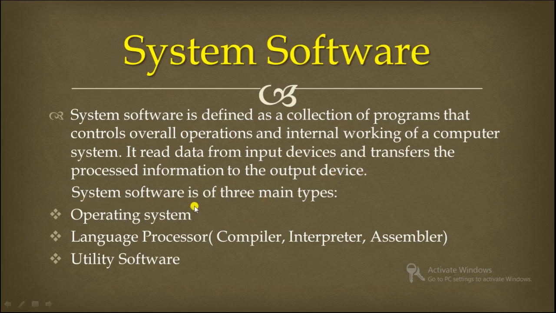So system software is of three main types. First, operating system. Second, language processor, and compiler, interpreter, and assembler come under language processor. And third, utility software. Now we are going to study operating system, then we'll go for language processor, then utility software. So let's see operating system.